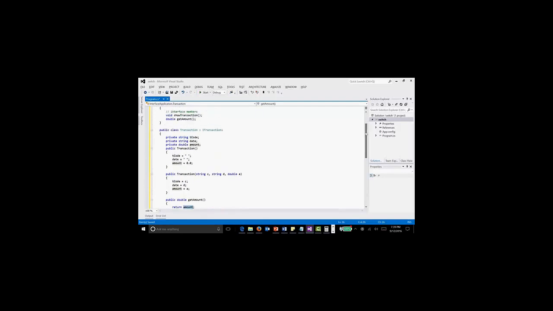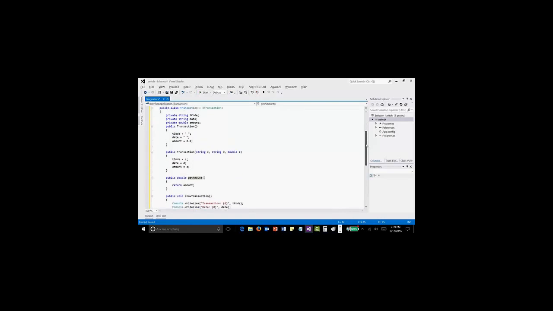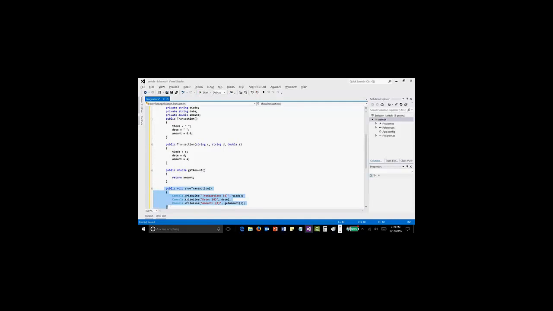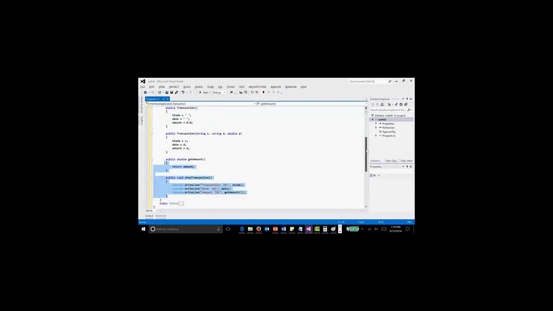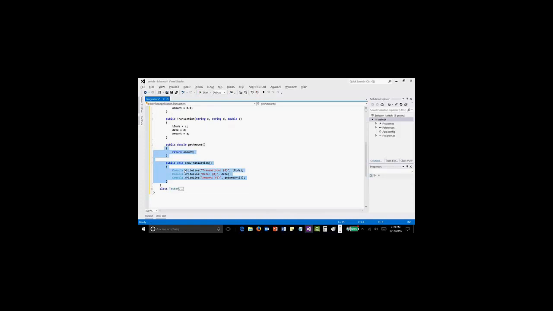Okay, so basically here we have the GetAmount method for the interface. For that method, this Transaction class is giving an implementation. Now this is the second method of your interface, ShowTransaction. In ShowTransaction, you're writing three lines: the values of TCode, the values of date, and the value of GetAmount. So basically these two methods were declared within the interface, and the class is providing the definition, or implementation, for them.